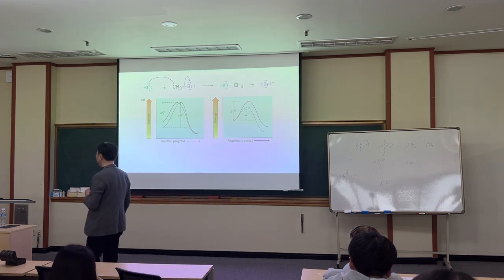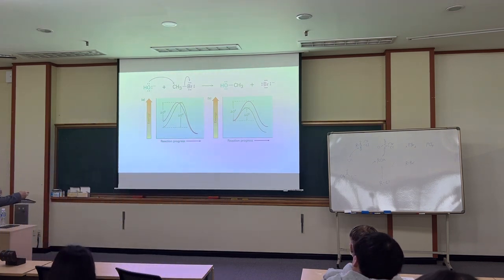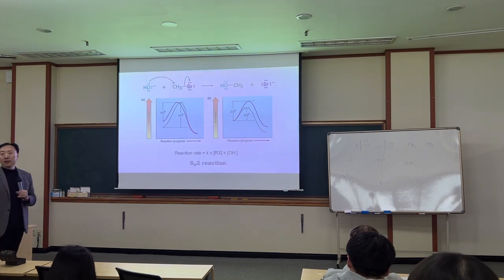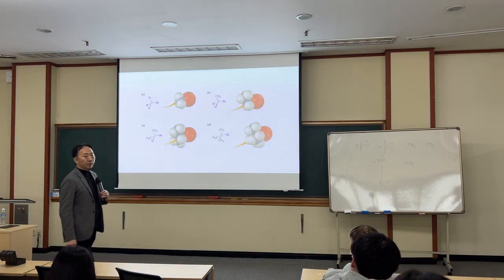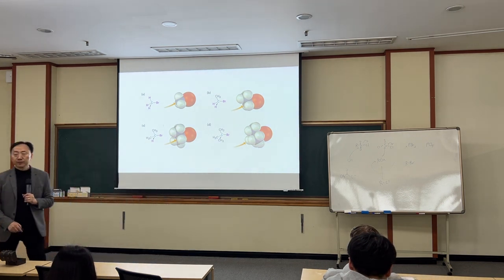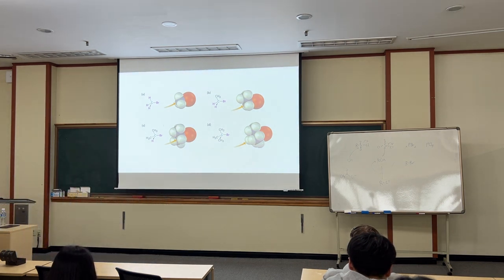So in this reaction, the nucleophile attacks here, and this is a second order reaction, and that's why we call it an SN2 reaction. In SN2 reactions, inversion happens. Now if you compare SN2 reactions, the nucleophile comes to the electrophile and attacks. CH3 is relatively open.